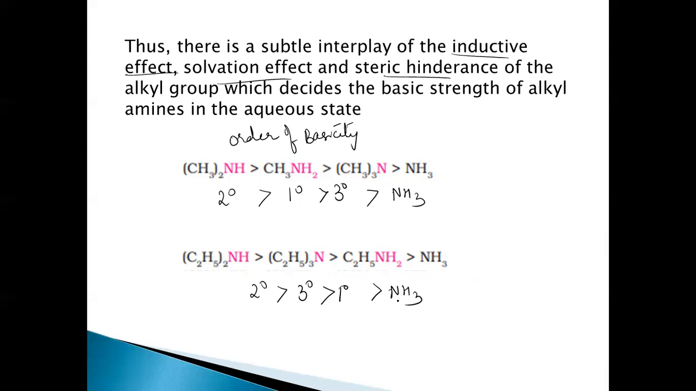So this is the basic strength of amines, which can be explained based on all 3 effects, inductive effect, solvation effect, and steric hindrance, and not only the inductive effect. Based on the inductive effect, we can decide the basic strength of amines in the gaseous phase because there is only one effect. But in the aqueous phase, the other 2 effects, solvation effect and steric hindrance, should also be taken into account. In my next video, I'm going to discuss the basicity of aryl amines compared to that of ammonia.